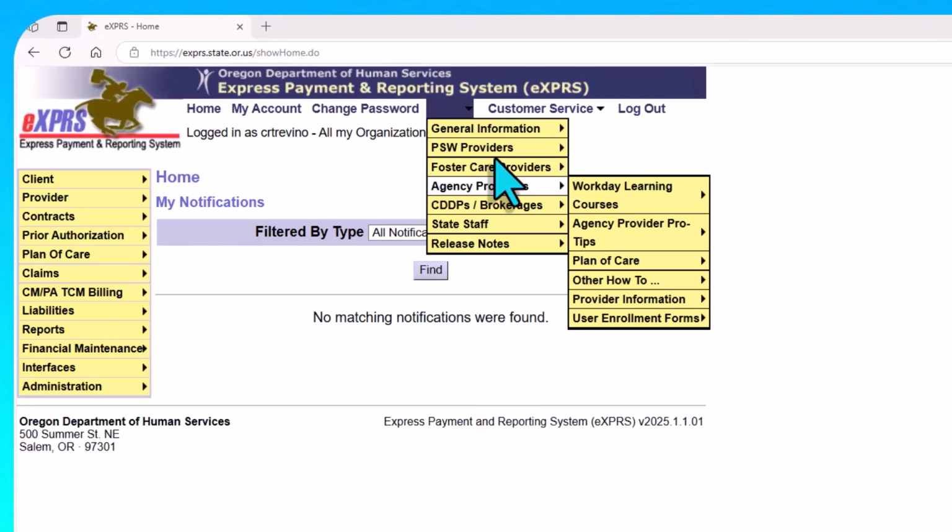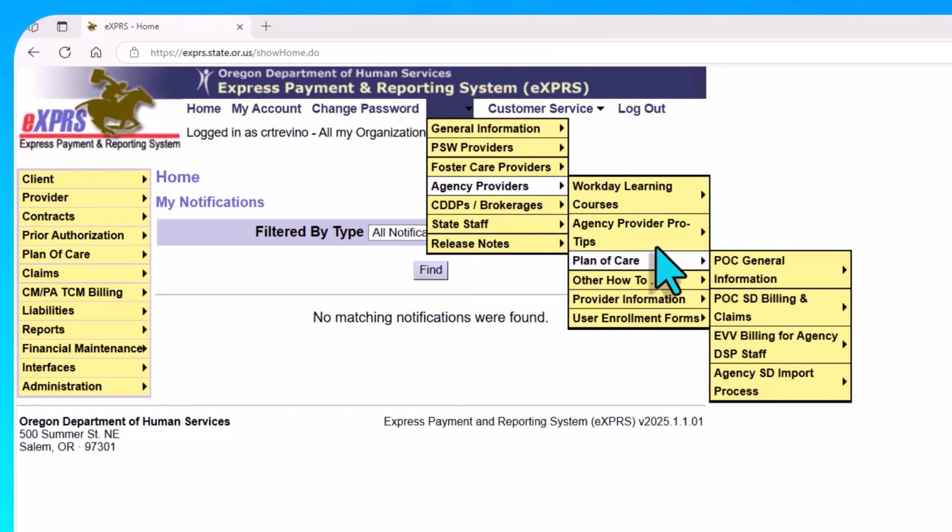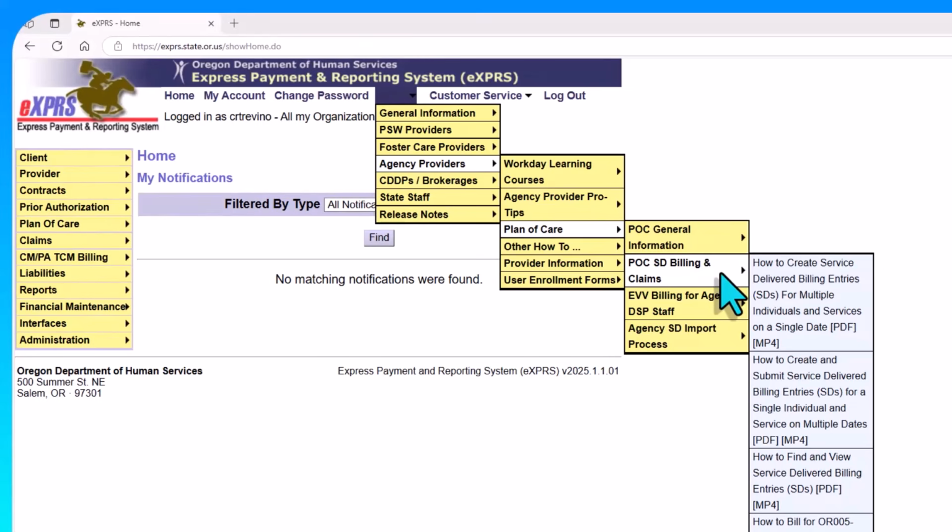You can use this menu to find guidance on different workflows that you might need to complete in the system. For example, let's say you're an agency provider and you want information about creating or finding service-delivered billing entries. Well, you can hover over Agency Providers, go to Plan of Care, and then POC SD Billing and Claims, and you'll find different guides that apply to the service-delivered billing entry section of Express.